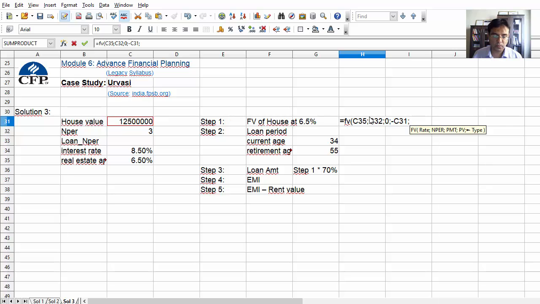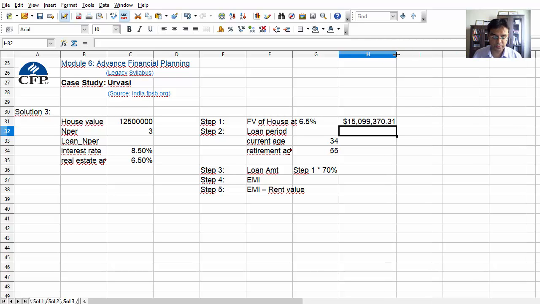And the type, one can go with 0 or 1, it makes no difference because it is a single amount. Even if you don't enter anything, by default it will take 0. So let me close the parenthesis, and we have the future value, which comes to 1.50 crores.